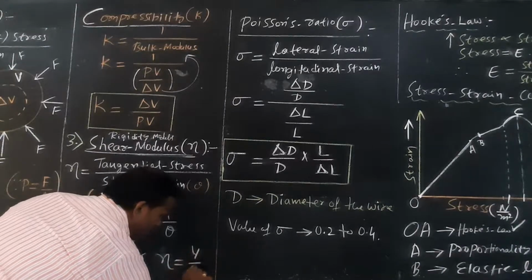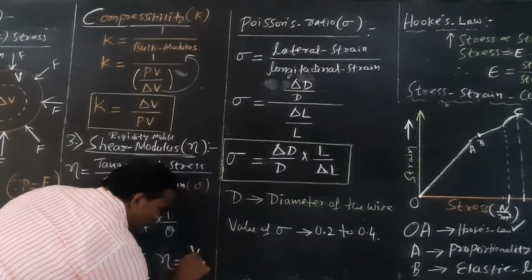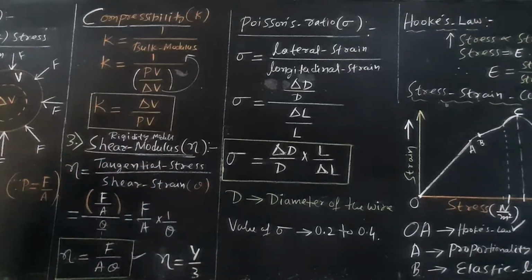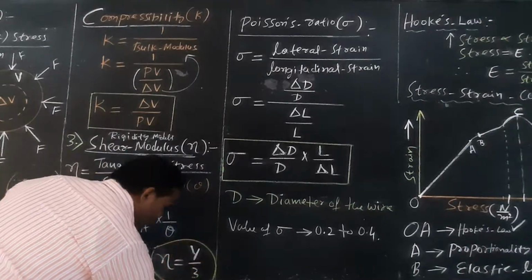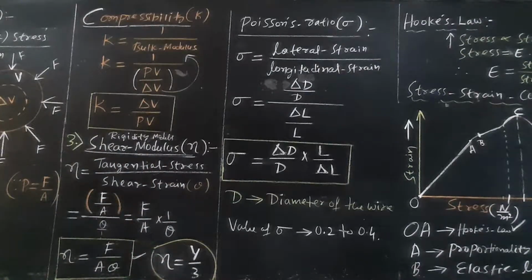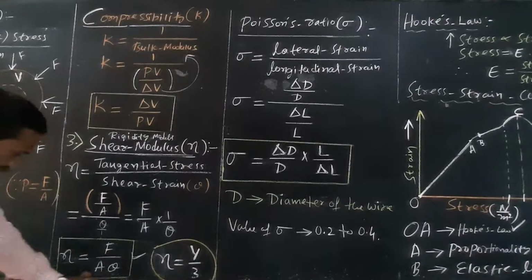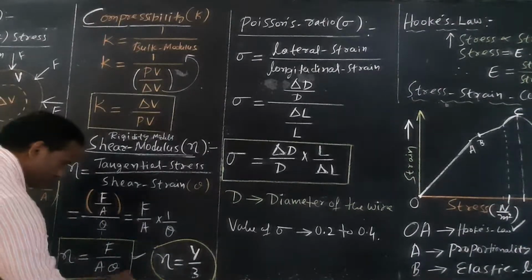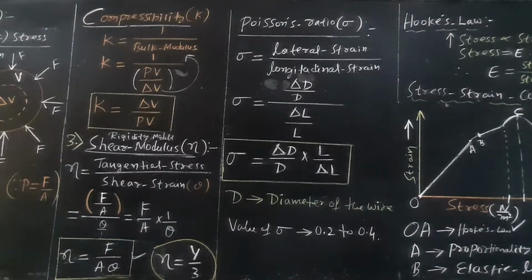There is another formula for eta: eta is equal to Y by 3. Y is called Young's modulus. Please copy the things. Eta is equal to Young's modulus divided by 3 for different materials.